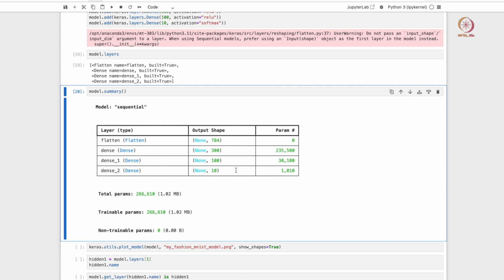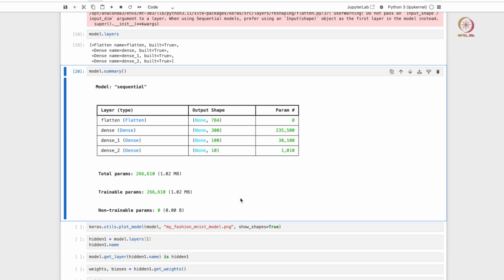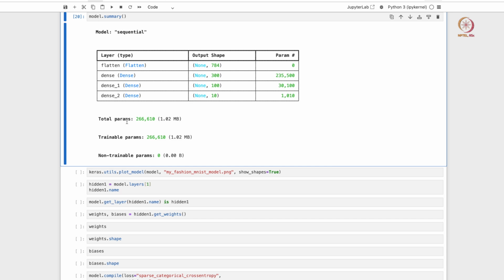Each of your nodes in your output layer is going to give you an output which goes through a softmax function, and then you will get one single value corresponding to your target, somewhere between 0 all the way to 9. 0 means one type of image, 1 means another type of image, and so on. If you do a model.summary, you can get a very nice summary of how your neural network is structured and how many parameters you have.